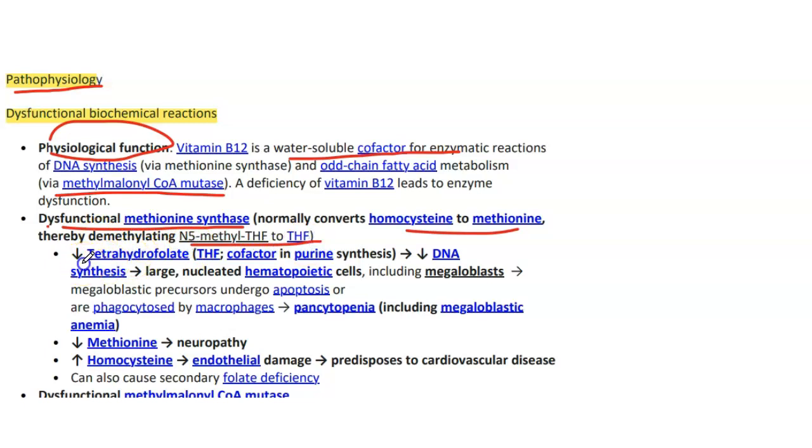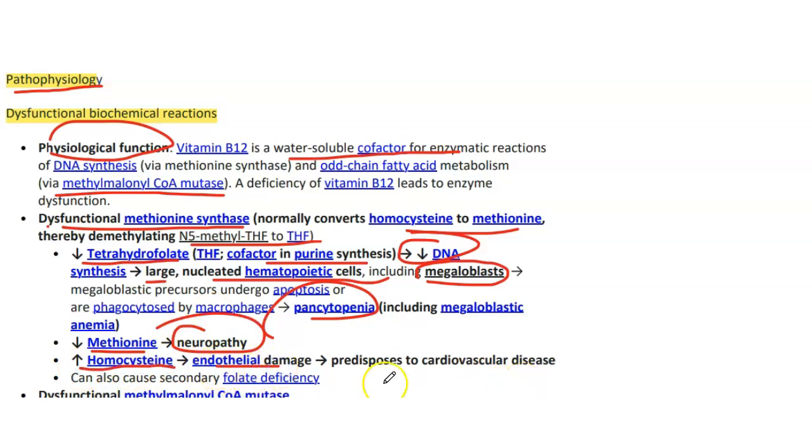So there will be decreased tetrahydrofolate cofactor and purine synthesis, so there will be decreased DNA synthesis. Large nucleated hematopoietic cells, megaloblasts, will be formed. Megaloblast precursors undergo apoptosis or are phagocytosed by macrophages, so there will be pancytopenia including megaloblastic anemia. We will have decreased methionine, so it will lead to neuropathy, and there will be increased homocysteine level, so it will lead to endothelial damage predisposing to cardiovascular disease, and can also cause secondary folate deficiency.